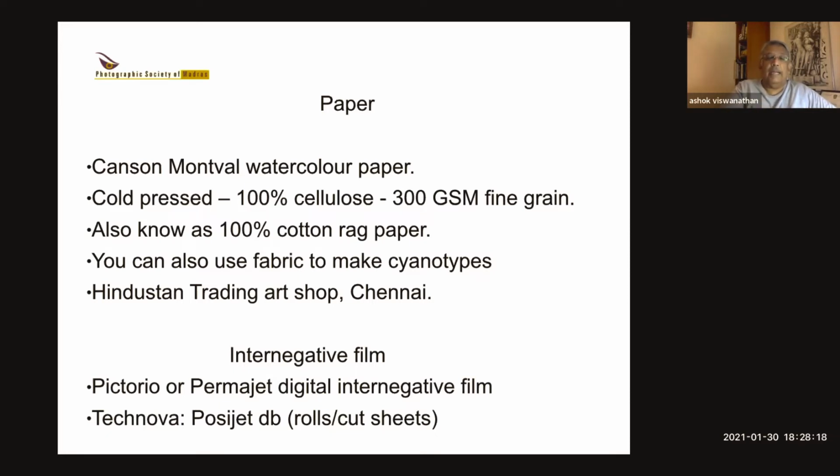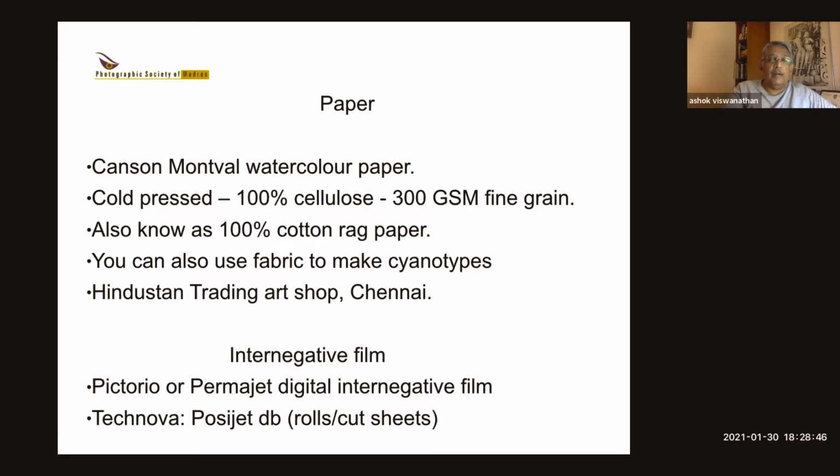Now, if you want to get to the film now, I use what's called an internegative film. The best ones in the world are Pictorio or Permajet. Pictorio is extremely expensive. It's available only in the US on Amazon, and it's terribly expensive. Permajet is a better option, but that will cost you something like, I think, last time I bought it was about 60 pounds for 100 sheets or something like that in London.